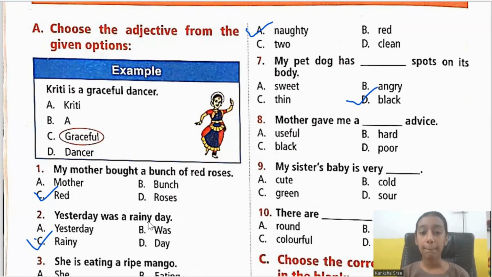Next, eighth one. Mother gave me dash advice. Useful, hard, black, or poor. What advice a mother gave children? It is useful because the proper adjective that suits this sentence is useful, because hard, black, and poor don't suit the sentence very correctly. Okay, so it is useful.